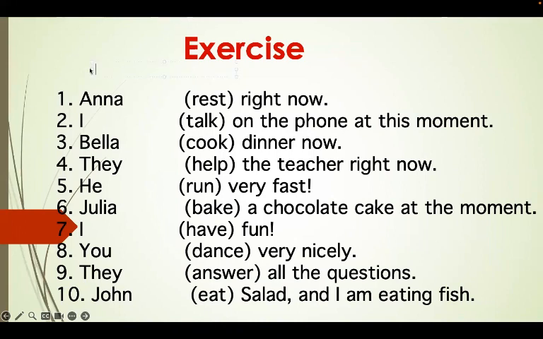ing. Okay, let me remind you. First is the subject. Then you add verb to be in the simple present. Then you add the verb, whatever verb you have. Then last, ing. That's very, very simple. Is that clear? Subject, verb to be in the present, verb plus ing. That's simple.